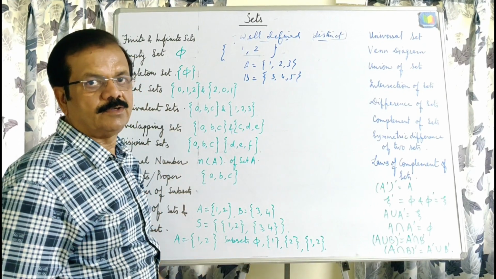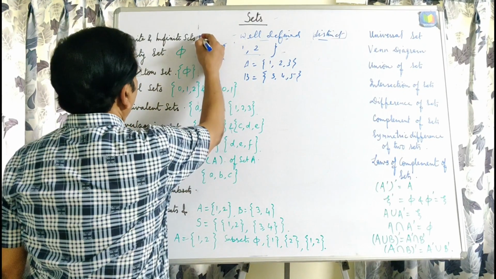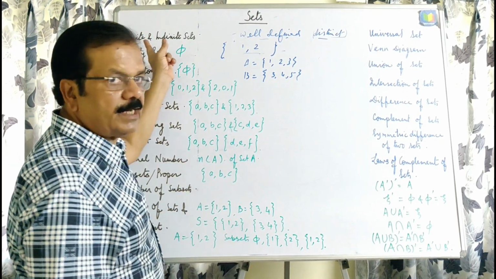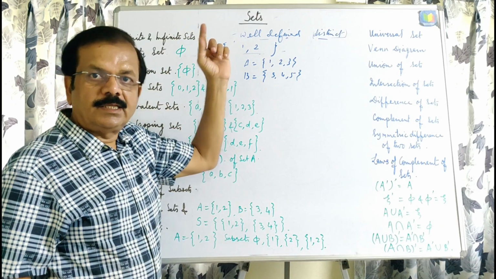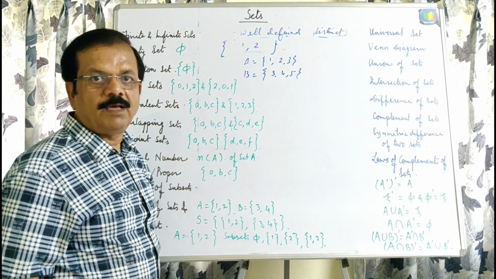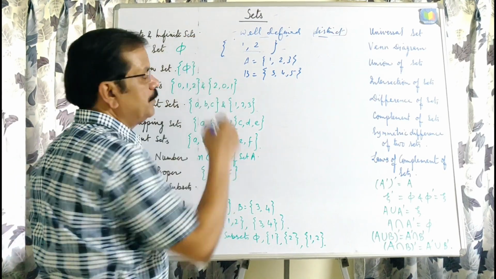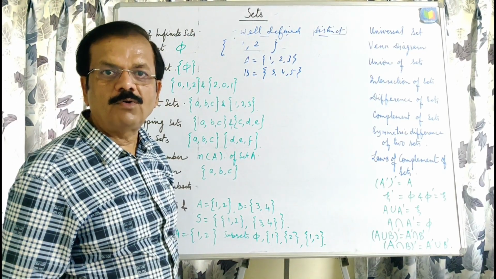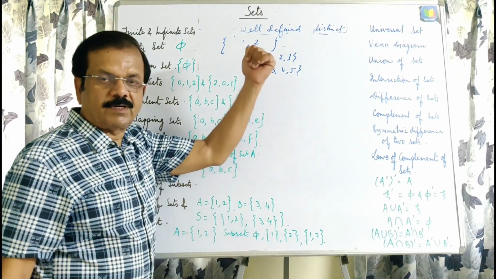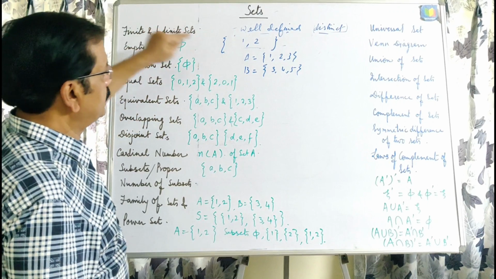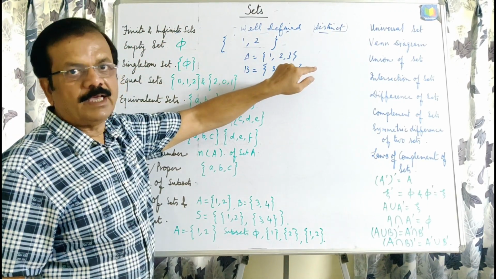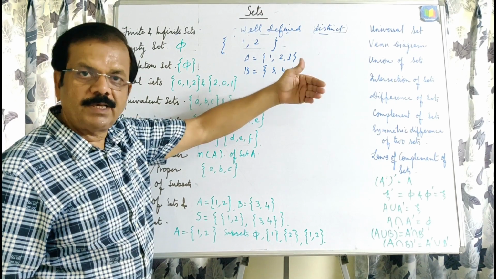Now come to finite and infinite sets. As the words make clear, a finite set means we can count the elements of the set. An infinite set means we are not able to count the elements of the set. This is obvious from the words themselves. This is a finite set, but for the set of natural numbers we cannot count, and that will be an infinite set.